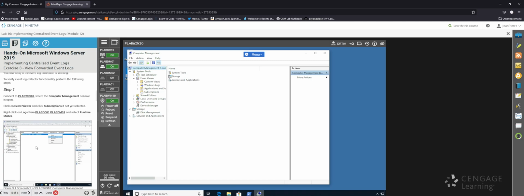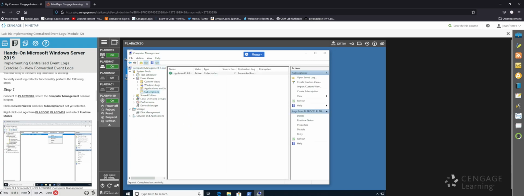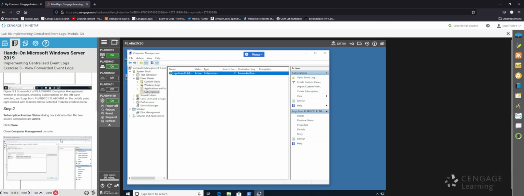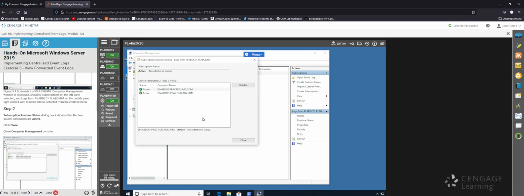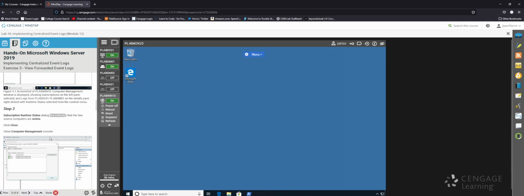So now task 1 on page 5. So step 1, we want to connect to PLAB Win 10, where the computer management console is open. So yeah, it's open right now. So they want us to click on Event Viewer and click Subscriptions if not already clicked. So I'll just click on Subscriptions. Let's see. Right click on Logs from PLAB DC01. So I'll right click on this, and they want us to select Runtime Status. So on the runtime status dialog box, they want us to make sure that the 2 source computers are active, which they are. And now we can close this and we can close Computer Management Console.